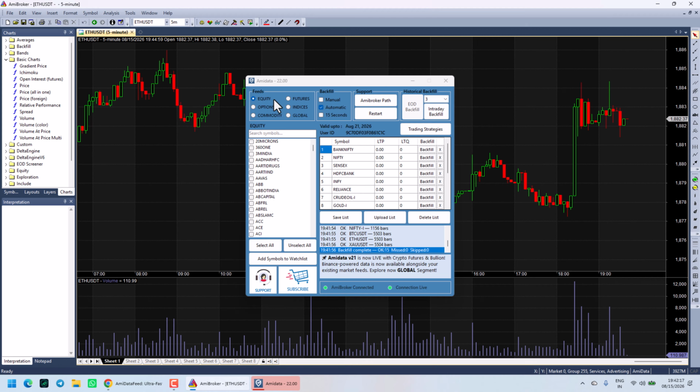Here you can select equity symbols. Approximately 700 symbols are listed here, from where you can select.